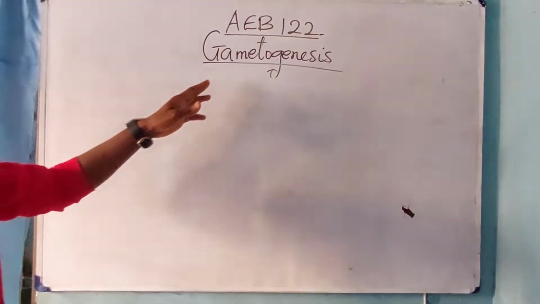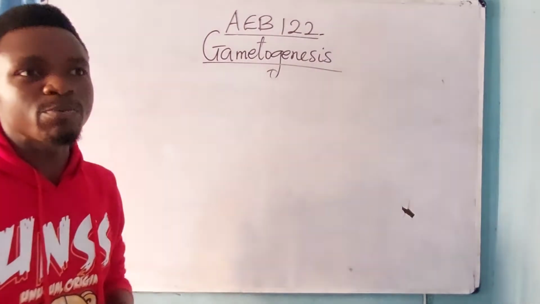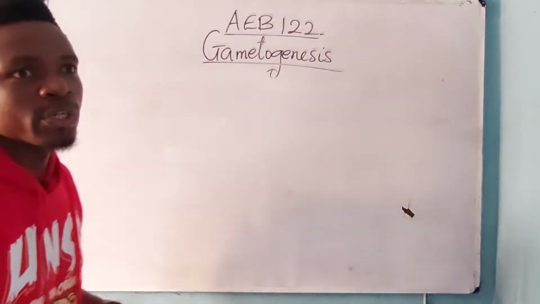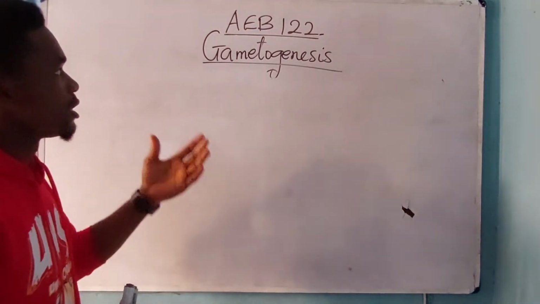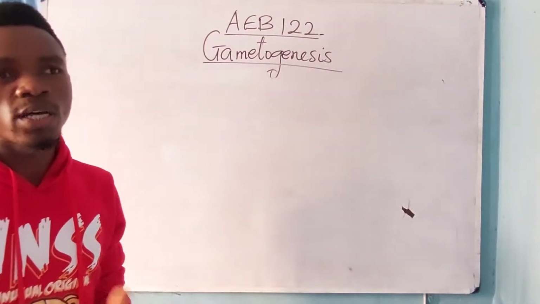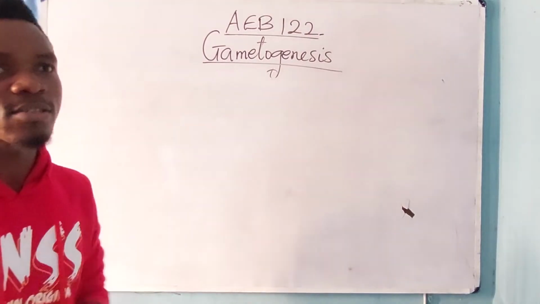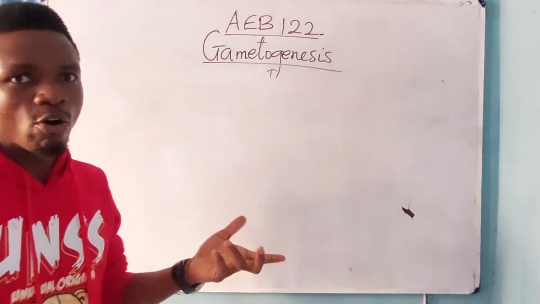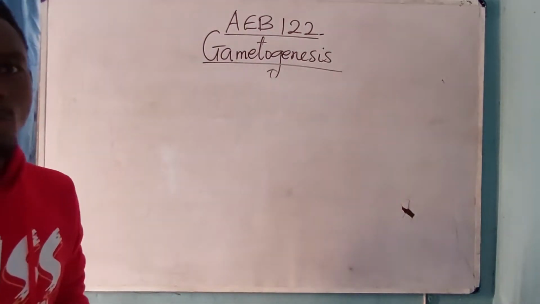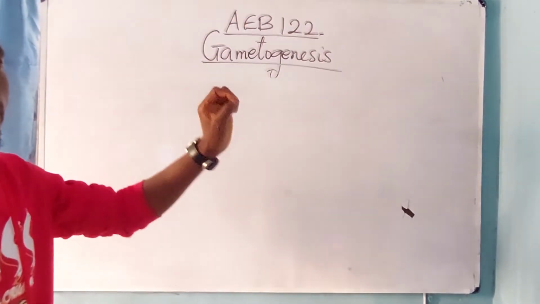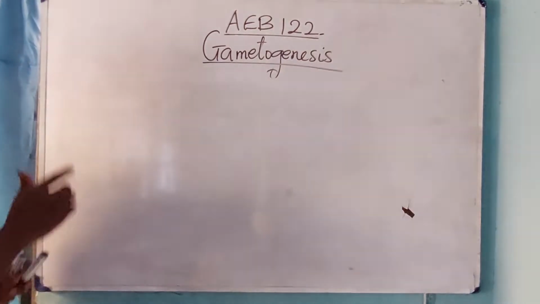Now, gametogenesis is the production of what? Gametes or sex cells of the male or female organism. The production of sperm or spermatozoa is called spermatogenesis, while the production of egg or ovum is called oogenesis. But in today's video, we shall be considering just spermatogenesis.